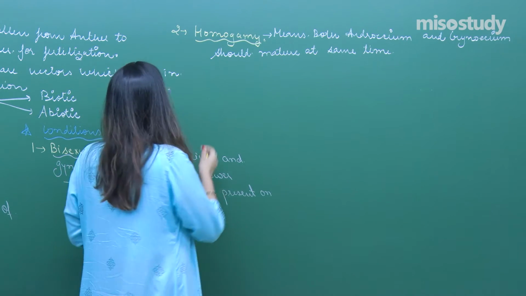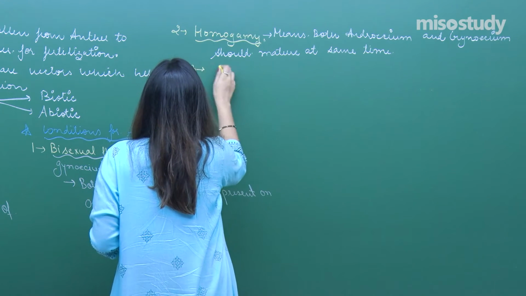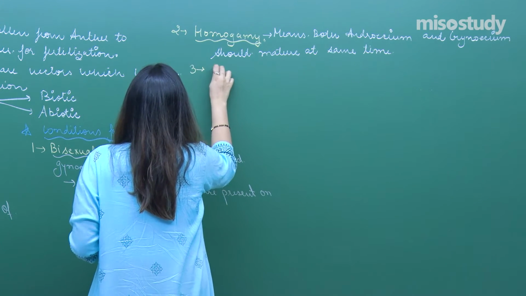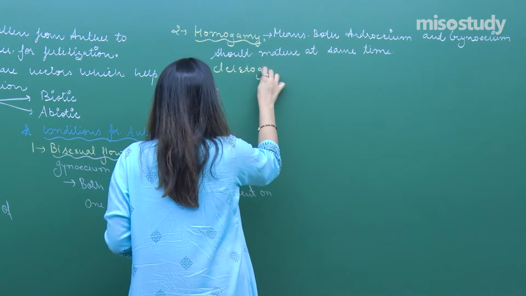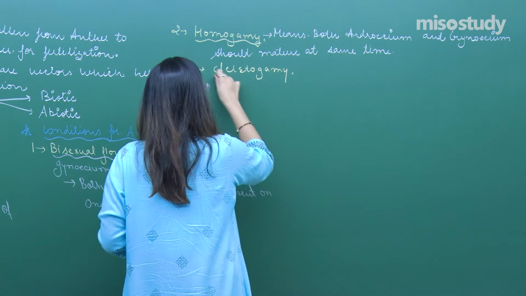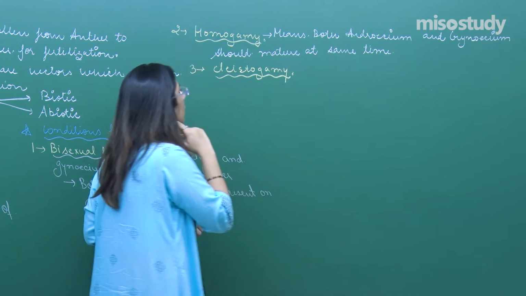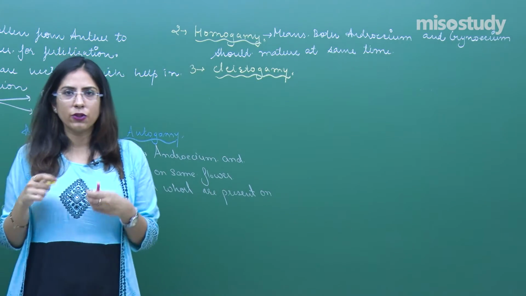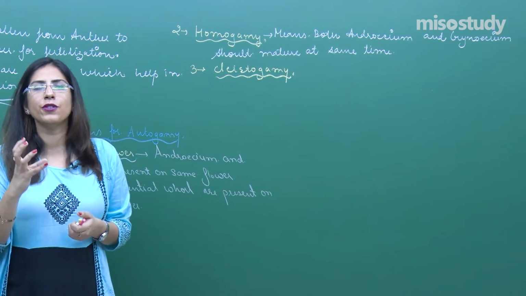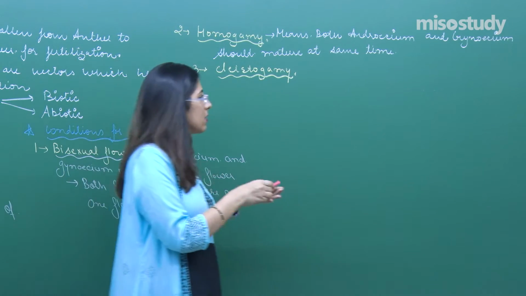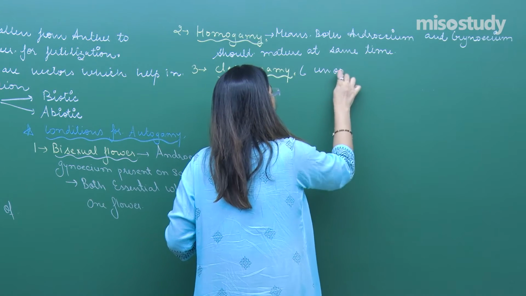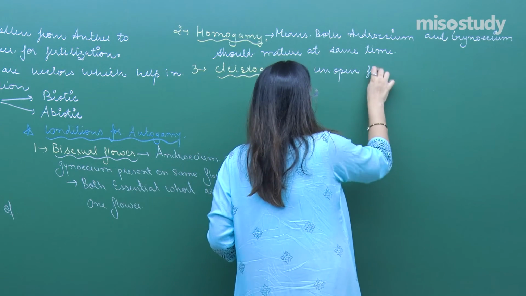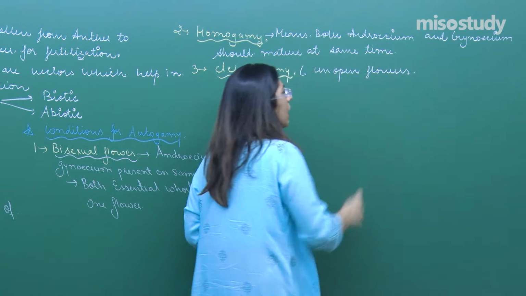And the third thing, hope you know about the word cleistogamy. Cleistogamous flowers are those flowers which are not open. So these are unopen flowers.